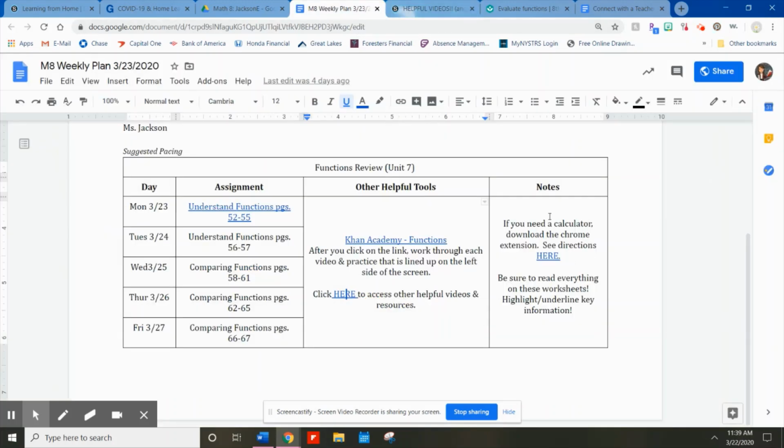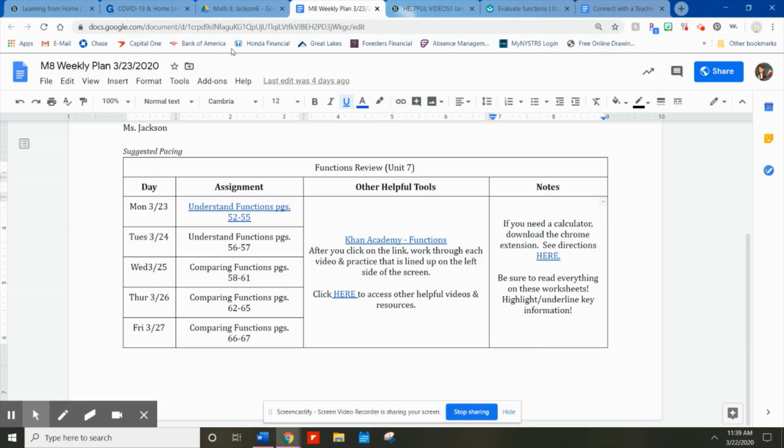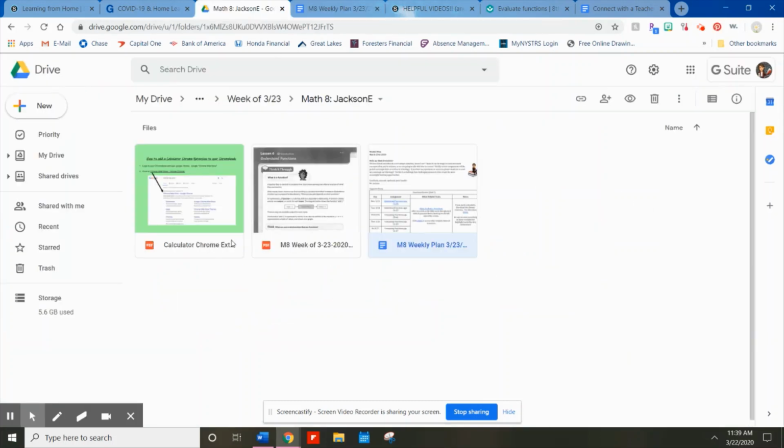And lastly, if you need a calculator, you can download the Chrome extension. You can look here for directions. It's basically a calculator that you can use that is attached to your Chromebook. If you have a calculator, even better, but I just wanted to make sure you had access to one at home. All the directions are attached to that link, or again, in that Google Drive folder.